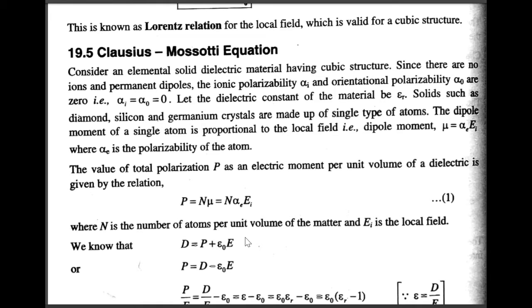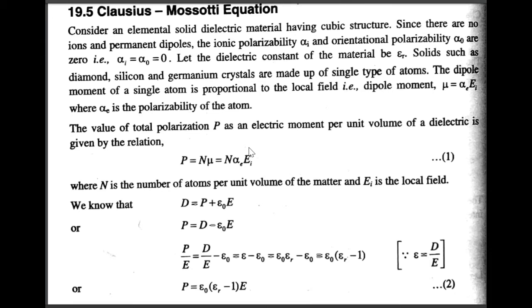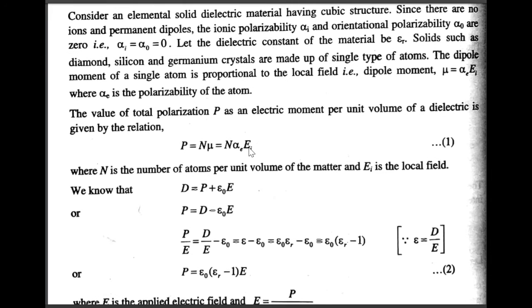Clausius-Mossotti equation. This may be asked in the exam as a main question: to deduce the Clausius-Mossotti equation for a dielectric material. Now let us consider an elemental solid dielectric material having cubic structure.